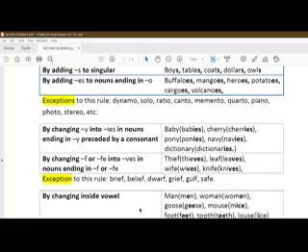Like man, beginning letter is M, ending letter is N, and in between A is there. So we will change the vowel A and we will change it with E, and now the word becomes men. Woman, women. Goose, double O is replaced by double E. Geese. Mouse, OU is replaced by I, mice. Foot, double O is replaced by double E. Feet, tooth, again double O are replaced by double E, that is teeth.